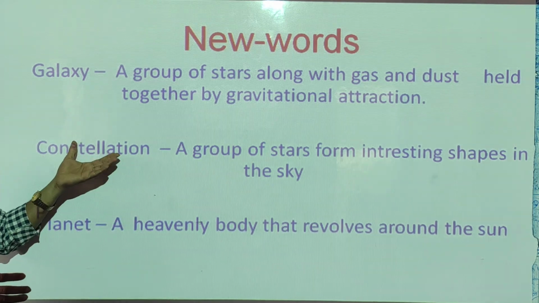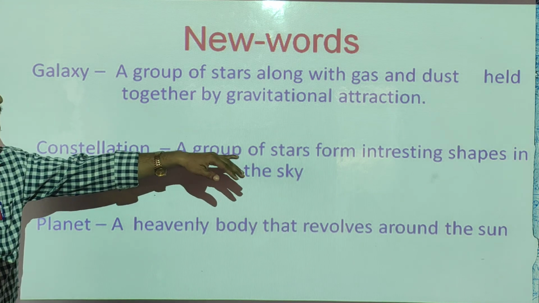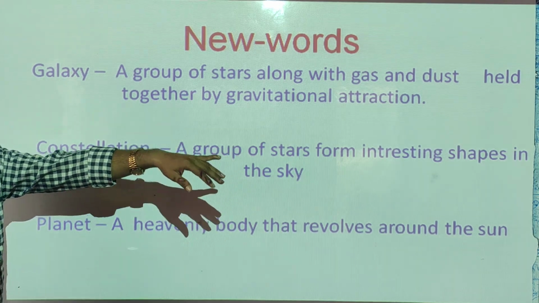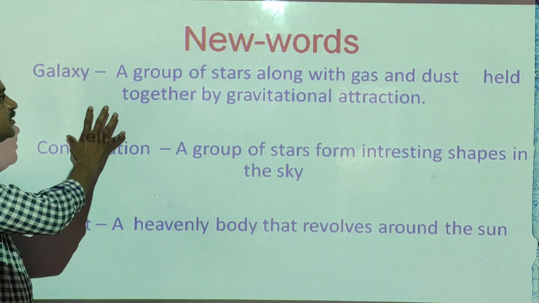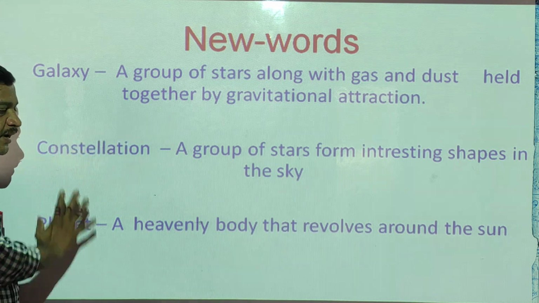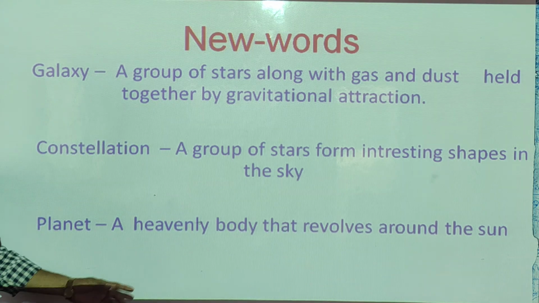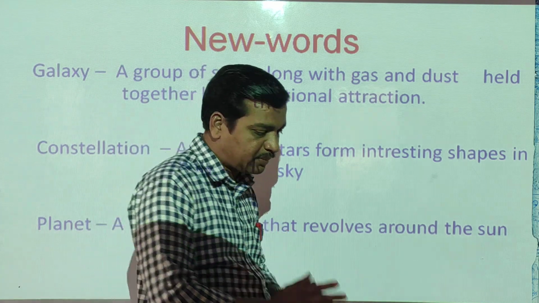You can read this and memorize. Constellation: a group of stars forming interesting shapes in the sky. Sometimes the question may come, what is the difference between a galaxy and a constellation? So keep that in mind. Planet: a heavenly body that revolves around the Sun is called a planet.